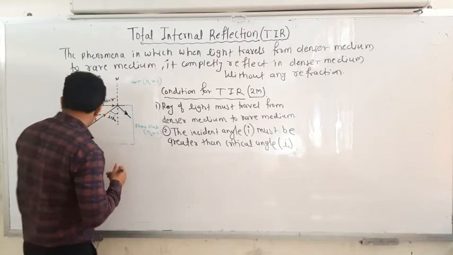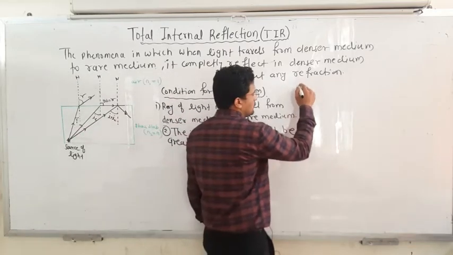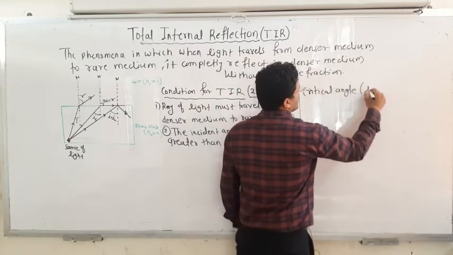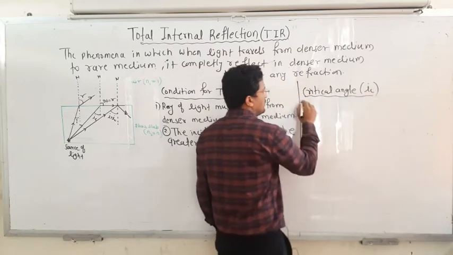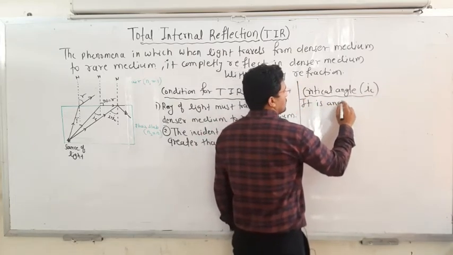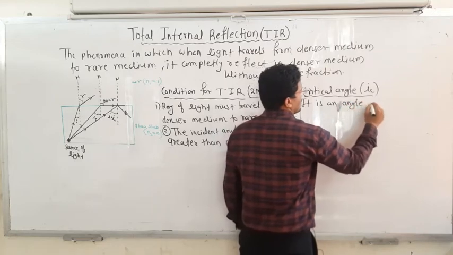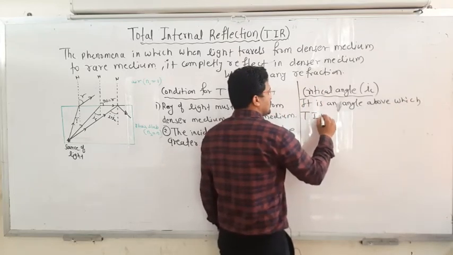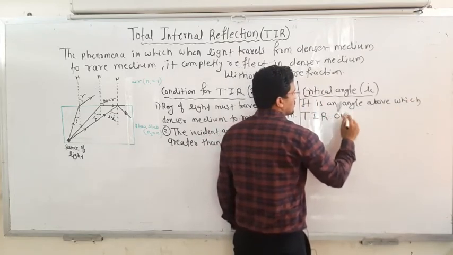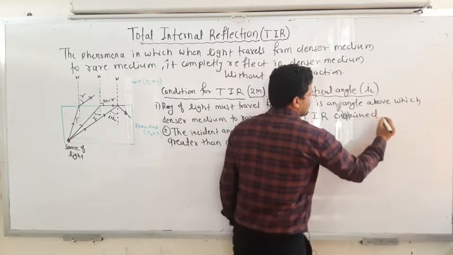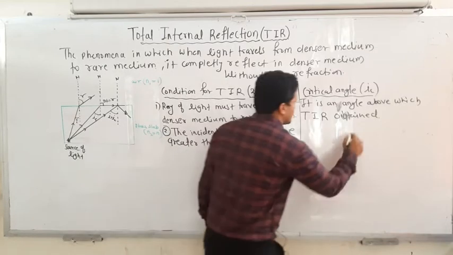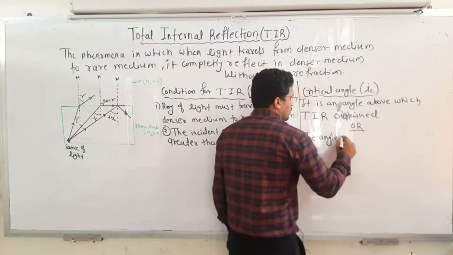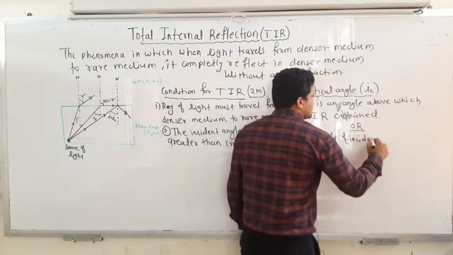So I will write down the definition of the critical angle, okay. You can make the definition of critical angle, that is IC, okay. Critical angle, how to define? It is an angle above which total internal reflection is obtained. So this can be a definition, or you have another definition.